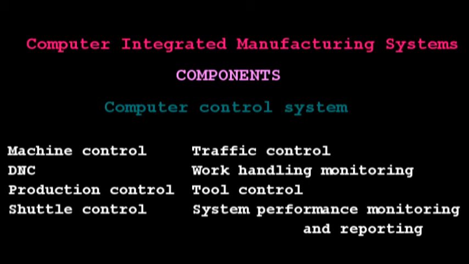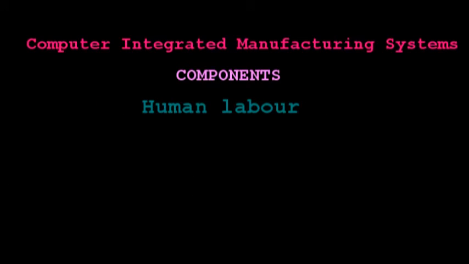So and next component is human labor. The computer integrated manufacturing system is a highly automated production system. In spite of this, human resources are required to operate the system.